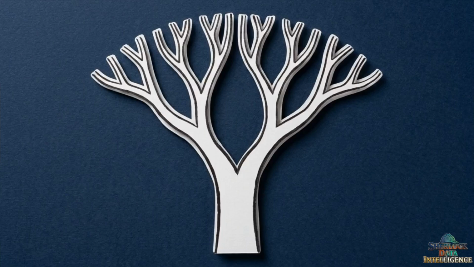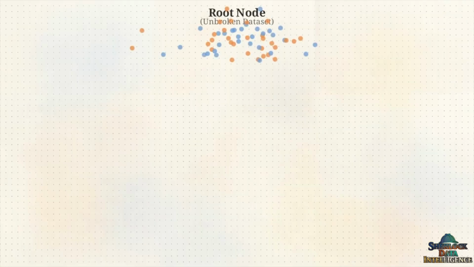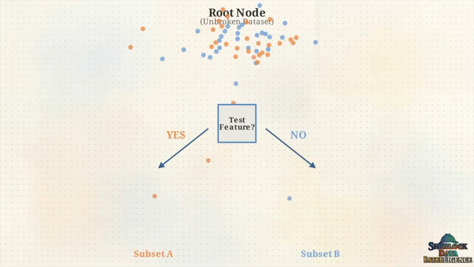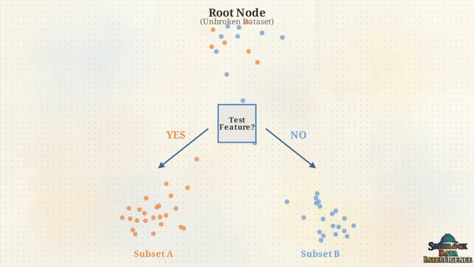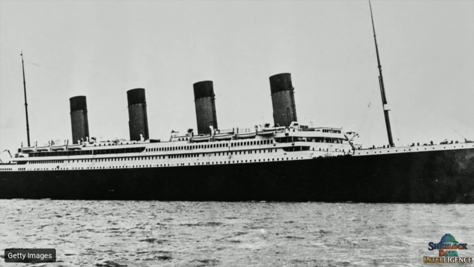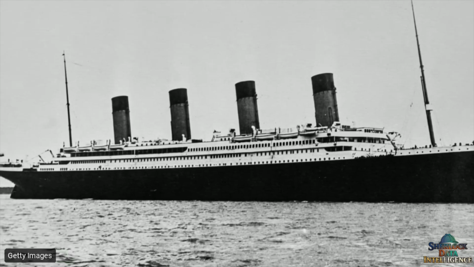This is where the decision tree algorithm comes in. It operates with an elegant transparency that closely mirrors a game of 20 questions. The algorithm takes a massive, unbroken dataset and begins filtering it downward, routing information through a sequential series of binary, yes or no questions. To see this in action, we can look at a classic historical dataset used to benchmark these models, predicting passenger survival based on demographic traits.